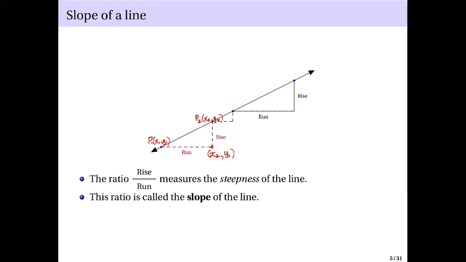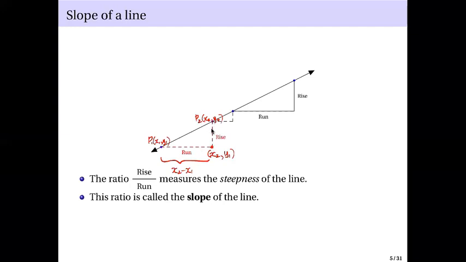And therefore, in here, what do you see? Your run is just the difference between the x-coordinates. Since this x2 is to the right and this one is to the left, the run is equal to x2 minus x1. Anyway, this is bigger.